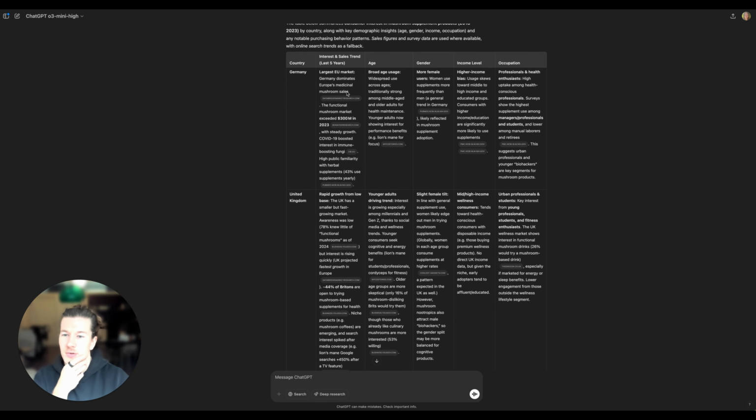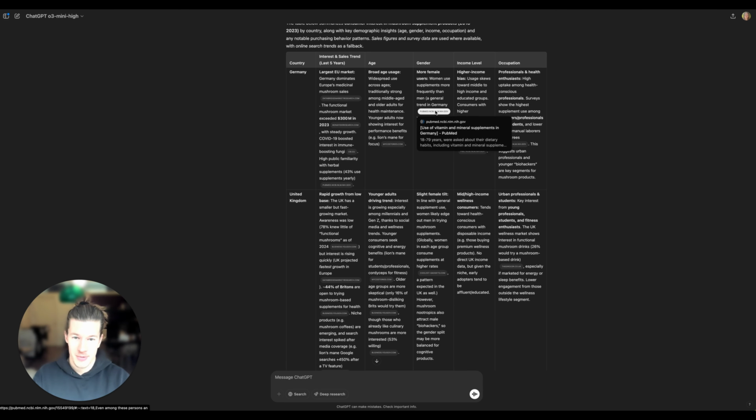So is this actually interesting information or not? So Germany, largest EU market. Germany dominates Europe's medicinal mushroom sales. Okay, cool. Age, widespread use across younger adults, mushroom interests. All right, more female users. Cool. Women use. Okay, it used a study for that, it seems. Yeah, PubMed study. And income level bias skews middle to high income educated. That is accurate with what we see as well.